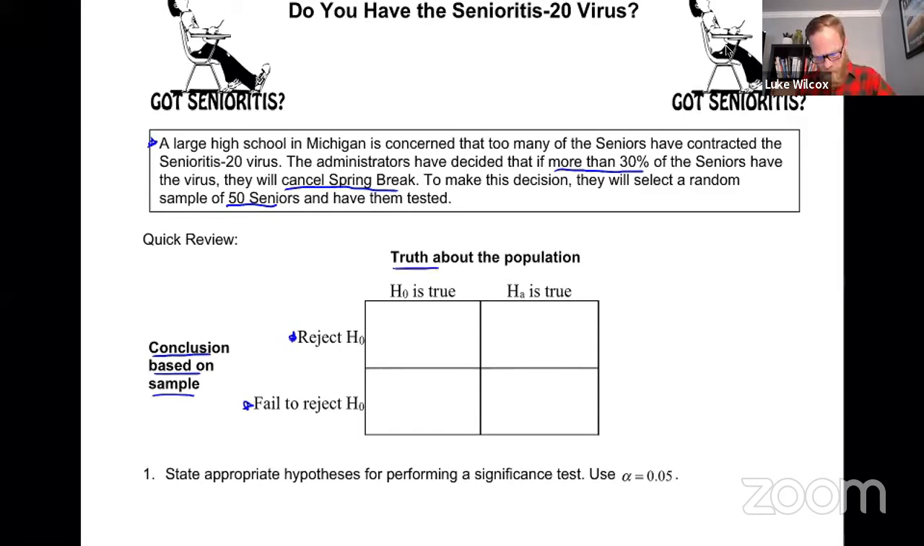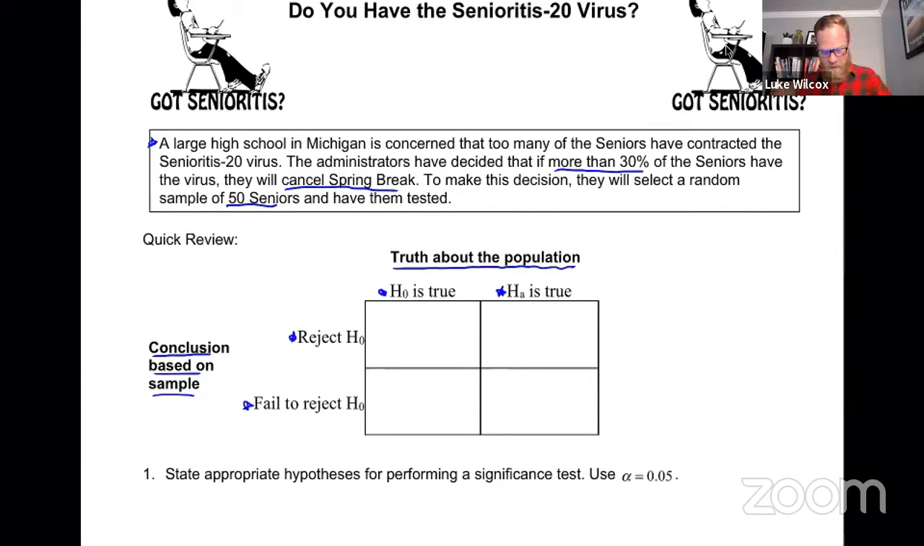If we look up here, this is the actual truth. And once again, there are only two possibilities. Either the null hypothesis is true or the alternative hypothesis is true. And so there are four different scenarios that we need to think about here, for each one of the four boxes, and try to decide first, is that a good decision or did we make an error there?